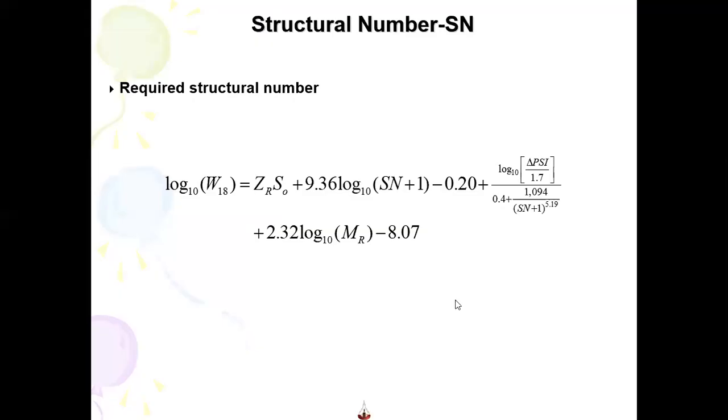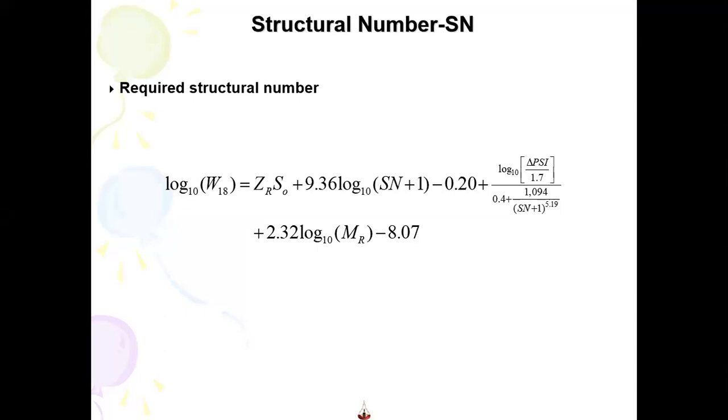So I explained this equation to you once again. This is an irreversible equation. You cannot find SN directly. The only unknown here is SN. Now, in fact, we find SN for all 4 layers.